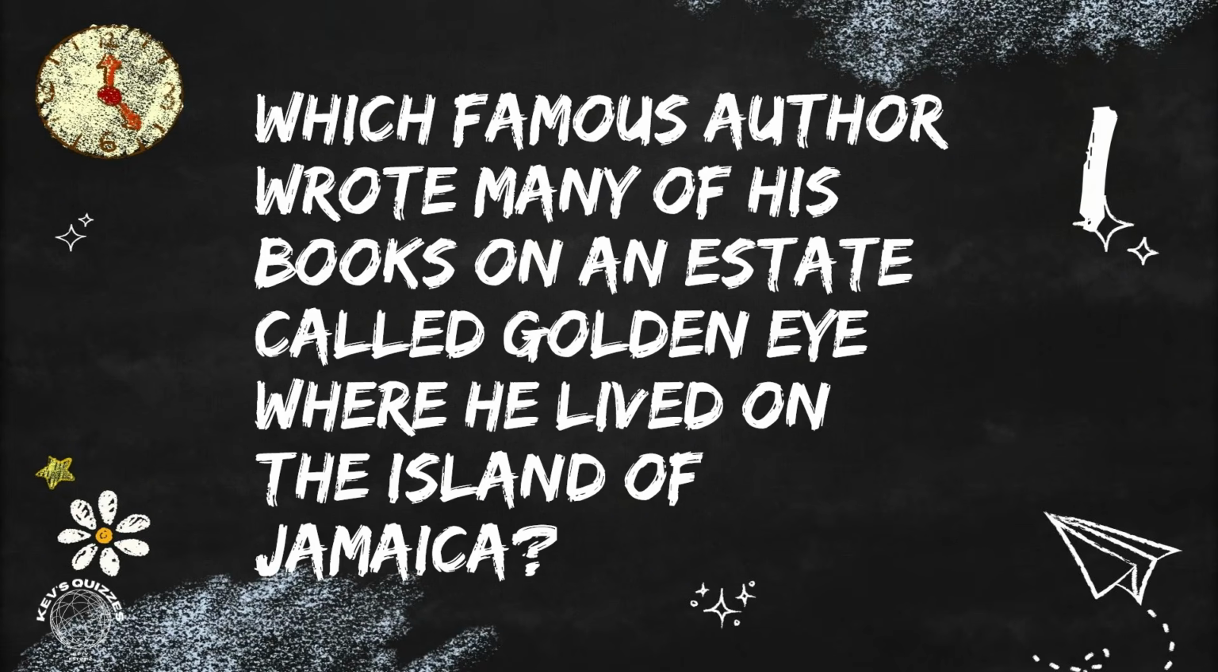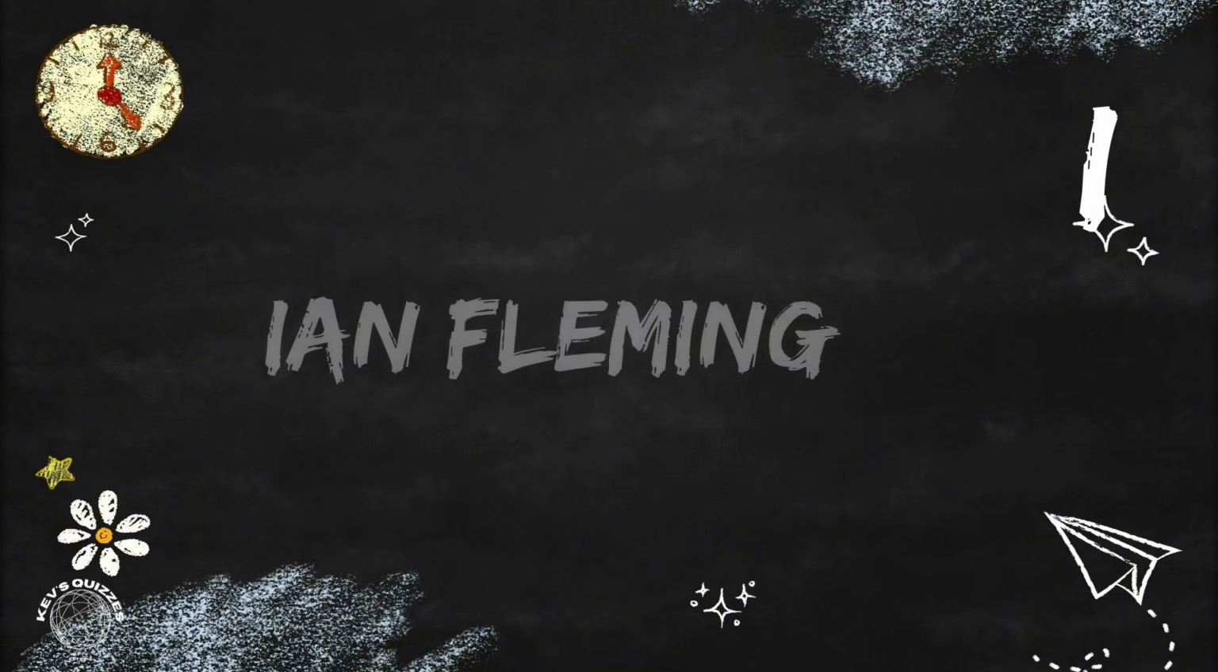Beginning with I. Which famous author wrote many of his books on an estate called Goldeneye, where he lived on the island of Jamaica? That was Ian Fleming.